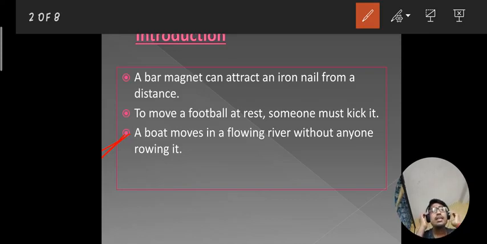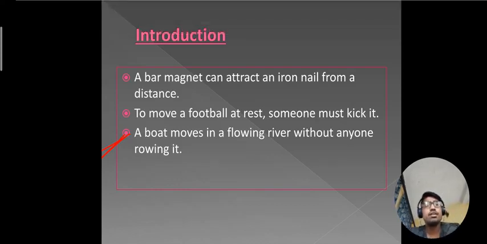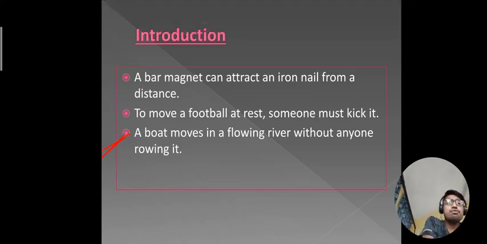When you are kicking a football at rest, it displaces its position. When a boat is flowing in the river with the help of wind, it displaces its position.